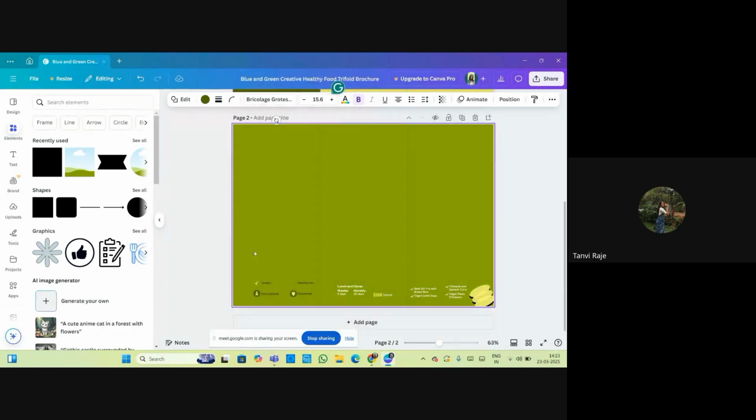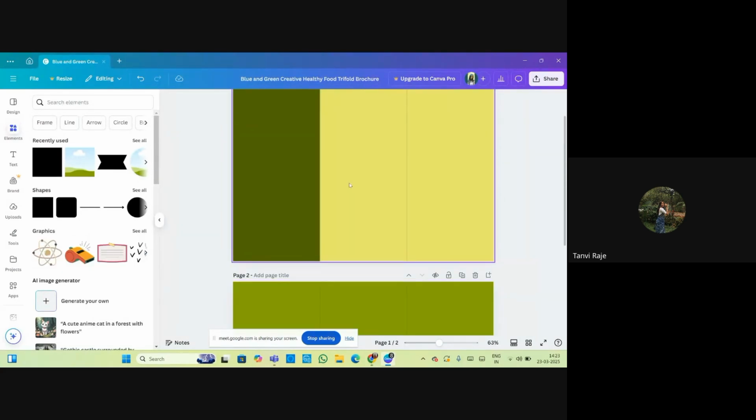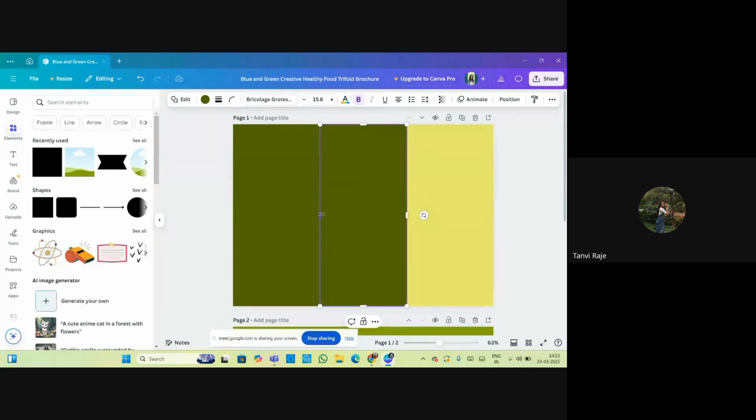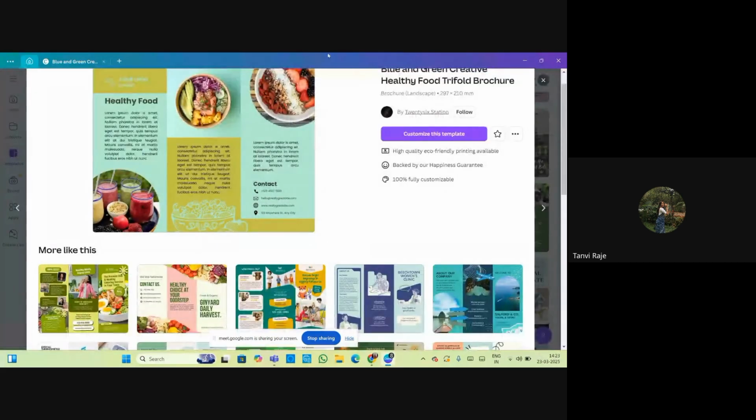So this is a trifold brochure you can make, adding this square shape. यहाँ पे मतलब हम पार्ट्स बनाना इजी हो सकता है. फिर आप ये शेप का ही बैकग्राउंड कलर चेंज वगैरह करके you can do it. So I will show one brochure that I have made, and I will explain it in that only.